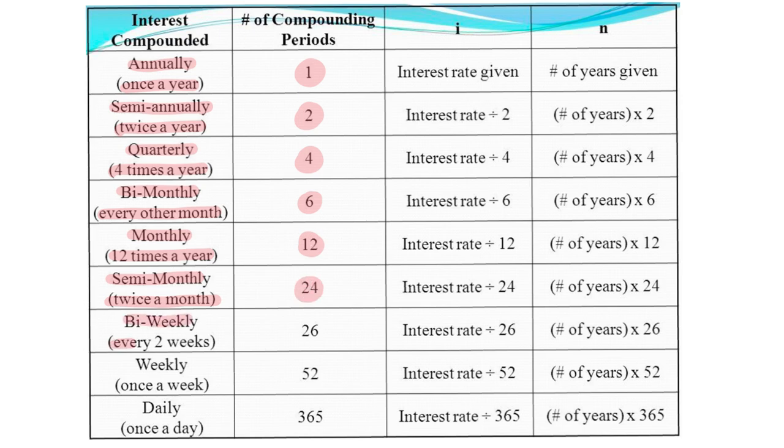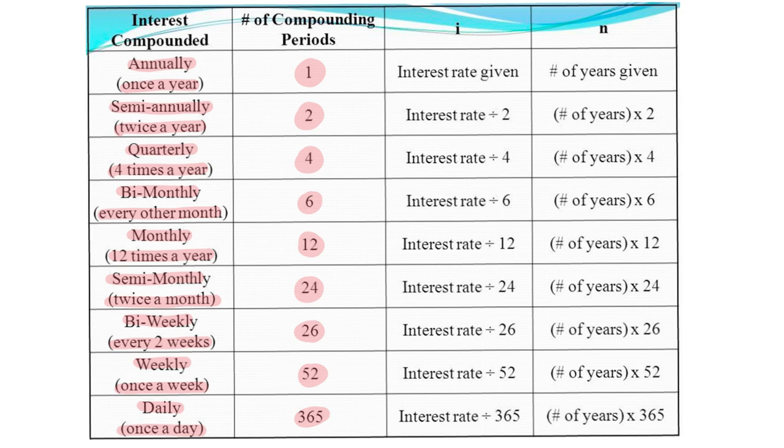Bi-weekly, every 2 weeks, you have 26. Weekly means once a week, that's going to be 52. And of course, daily means once a day, it's going to give you 365.